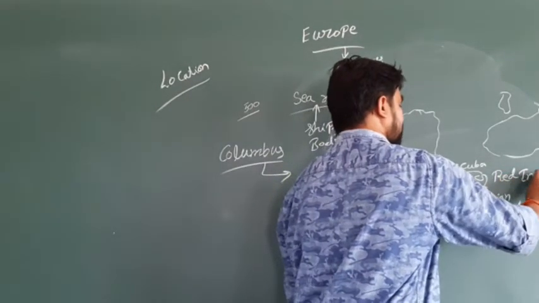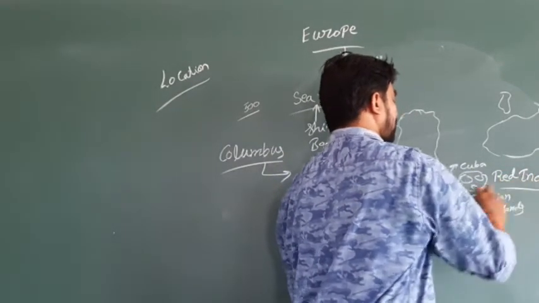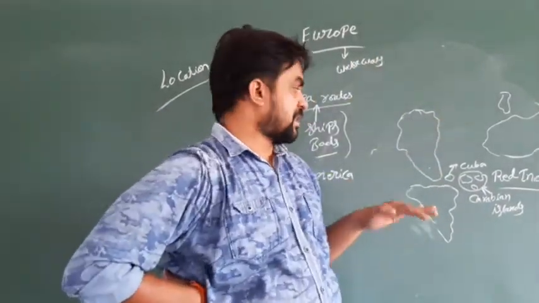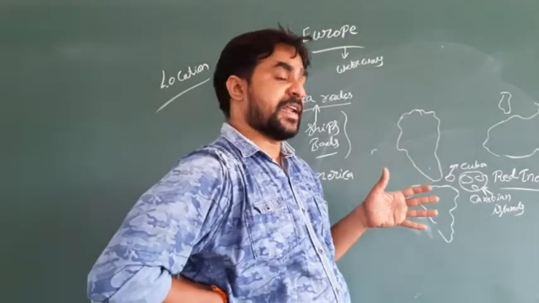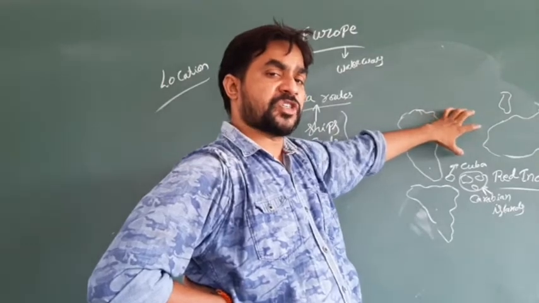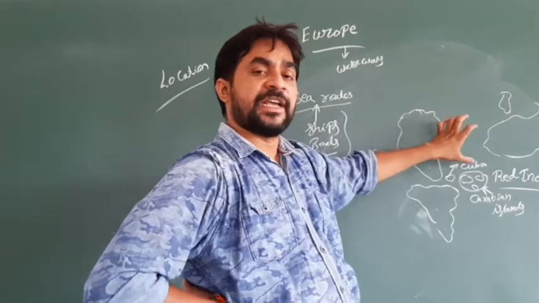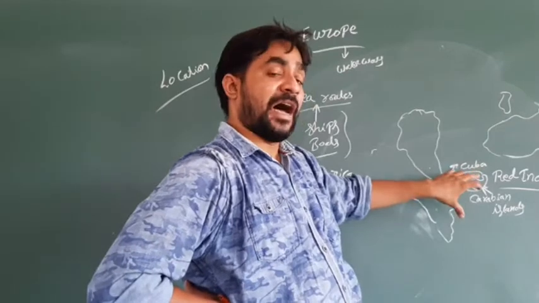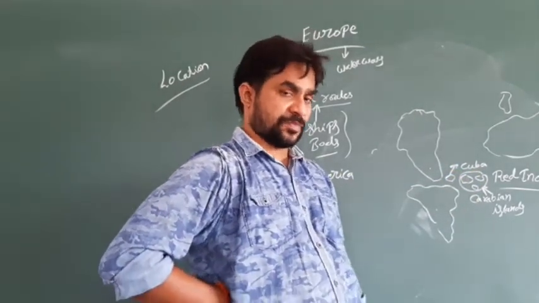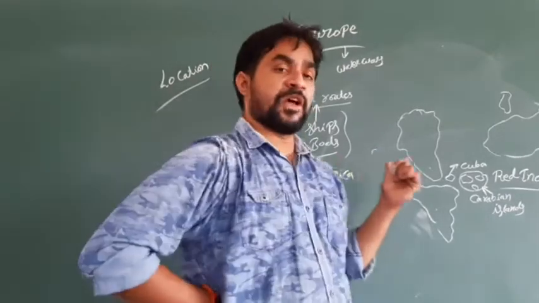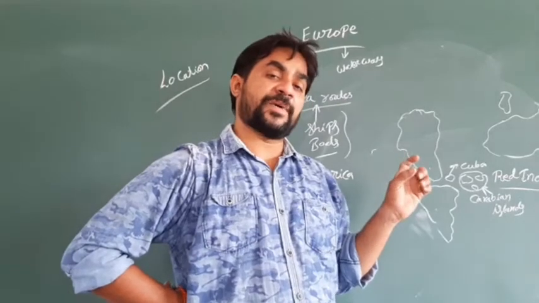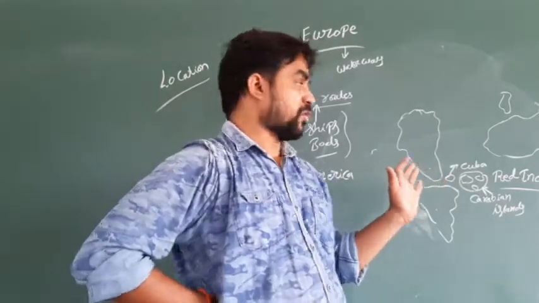So you can say the Red Indians. The people of the Caribbean islands look red in color. So the reason they are called the Red Indians. So Columbus, in 1492, wanted to reach India. Unfortunately, he reached the Caribbean, and they are calling them Red Indians also. So in 1492, Columbus discovered the sea route to America, and he is the one person who discovered the American continent.